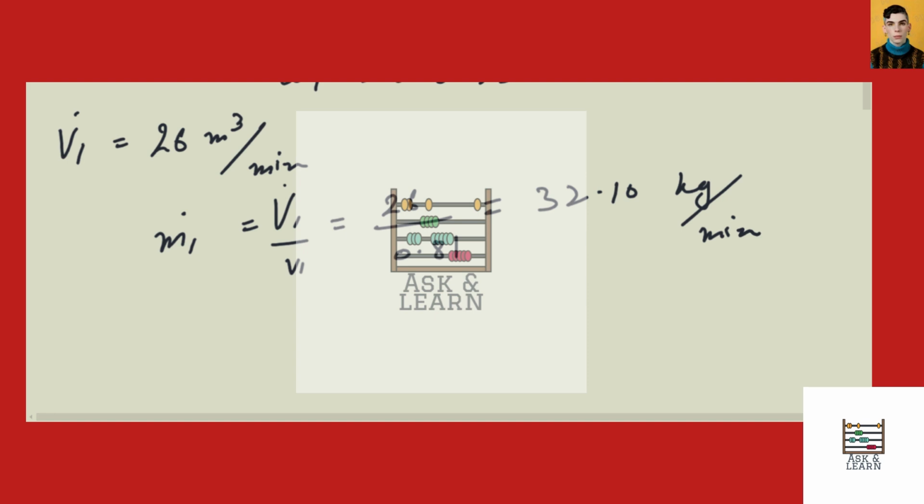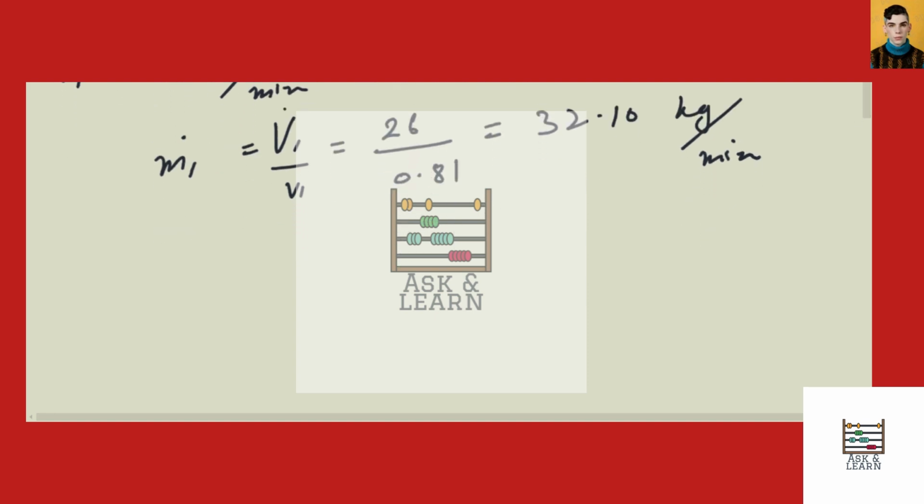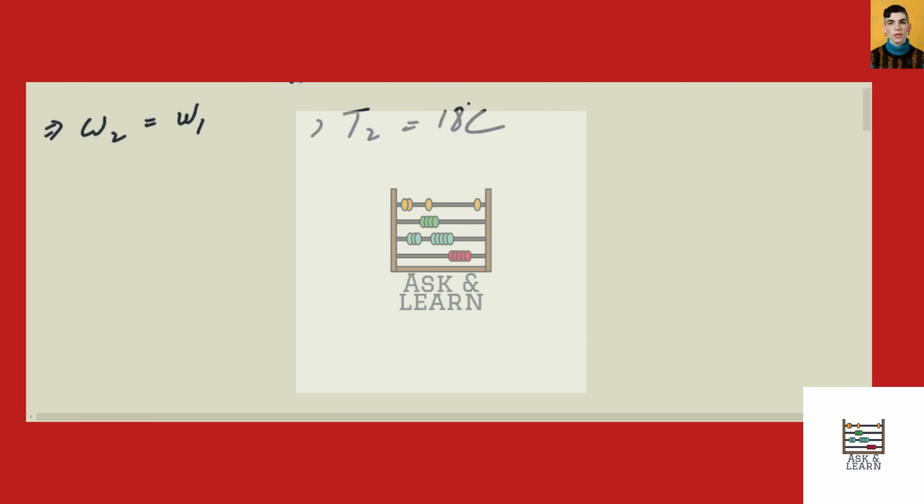So we will also need the enthalpy H2 and absolute humidity. We know that there is no condensation in the heating process, so absolute humidity remains the same, that is W2 is equal to W1. We can use that and the temperature T2, that is 18 degrees centigrade, to determine the enthalpy H2.